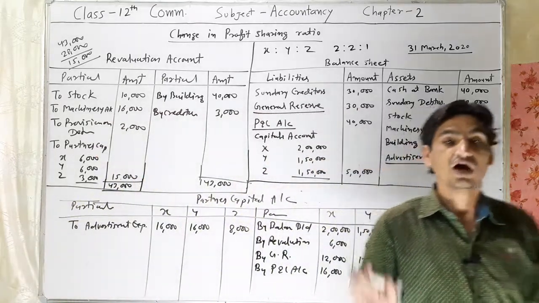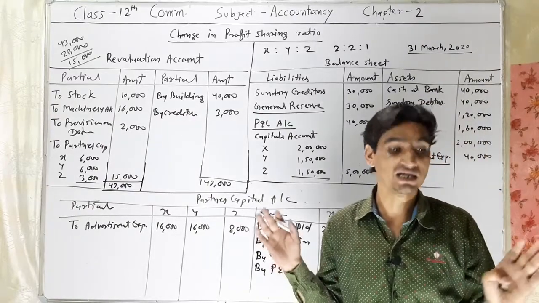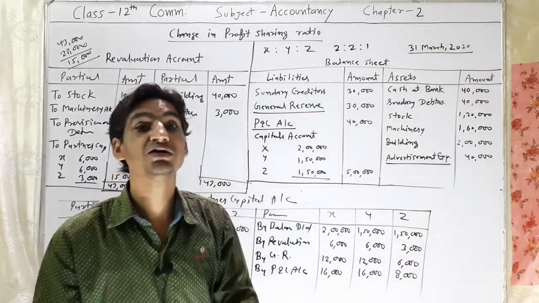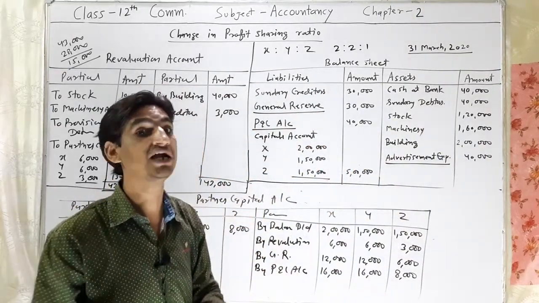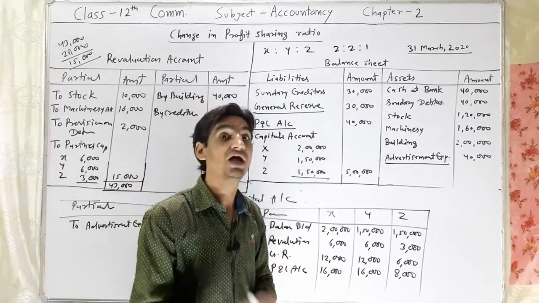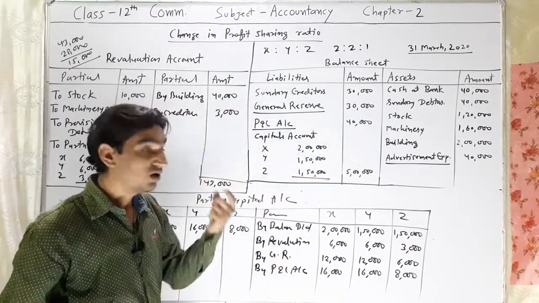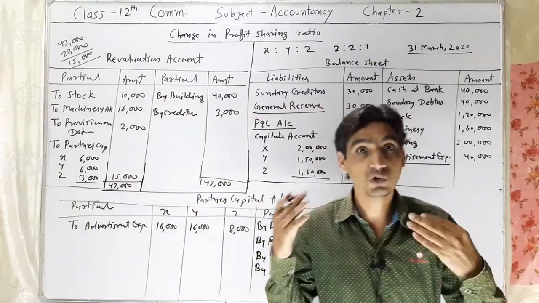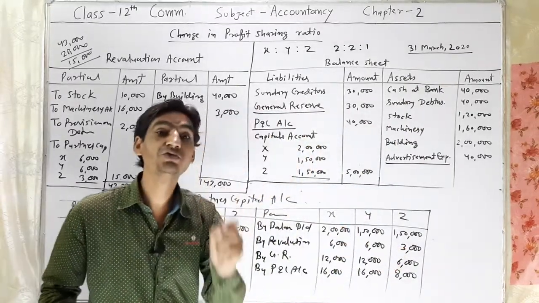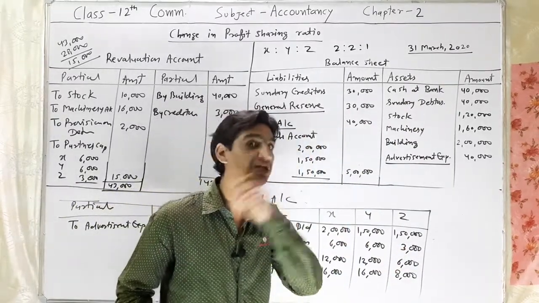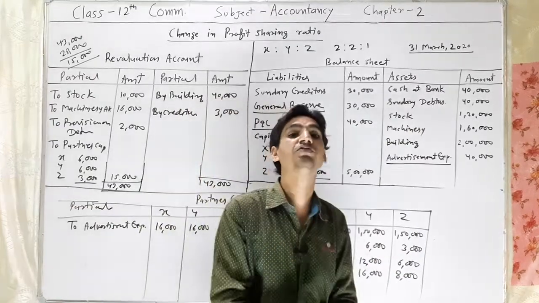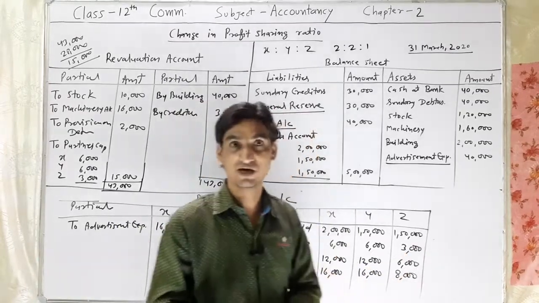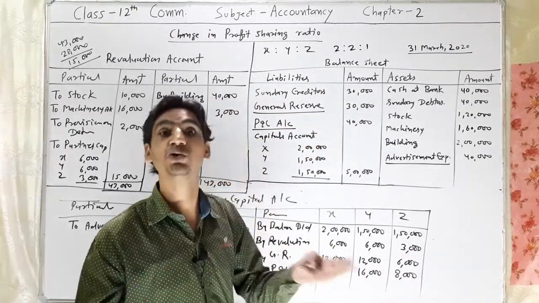I hope you understood how to distribute profit, losses and reserve among the partners. After distributing profit, losses and reserve to the partners' capital accounts, the next step, the fourth step, is the accounting treatment of goodwill. In such a question, the goodwill is valued at rupees 50,000. This goodwill will be adjusted between the gaining and sacrificing partners. So find out who is gaining and who is sacrificing.